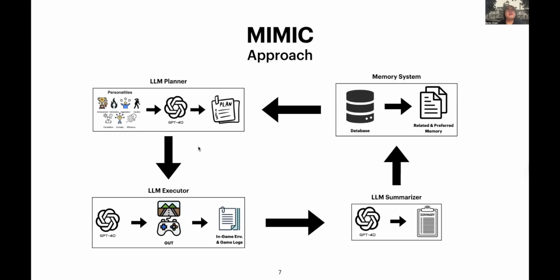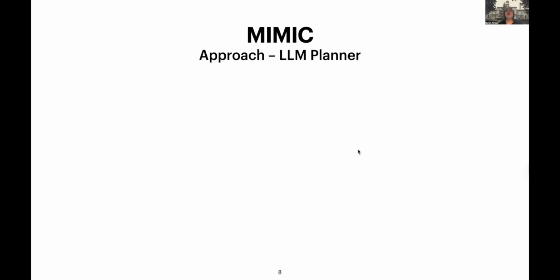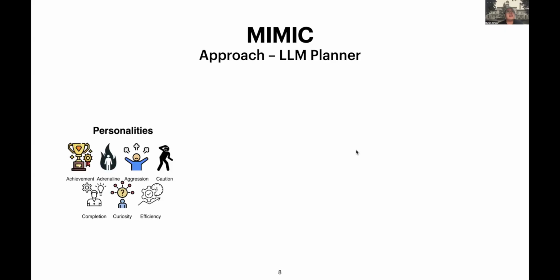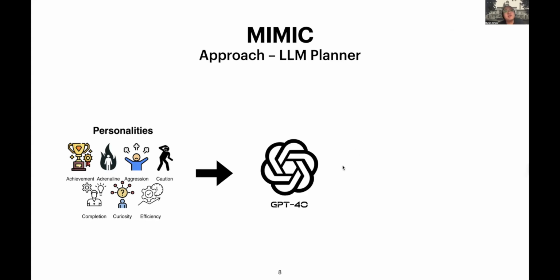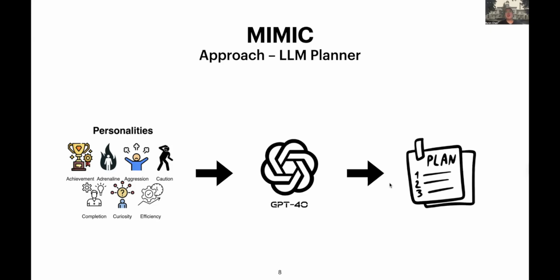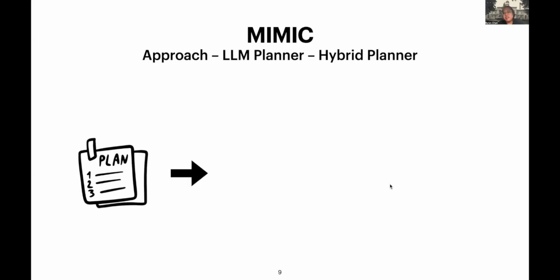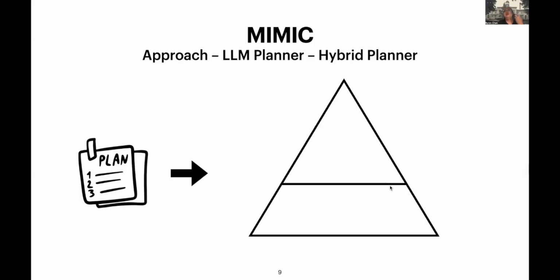I will go a little deeper into the planner here, which is the most important part of our work. First of all, we collected 7 personalities from existing literature and, combined with the in-game environment, we set them to an LLM and let the LLM generate the plan. The plan can usually be divided into 2 parts: a long-term goal and the sub-goals used to solve that long-term goal.